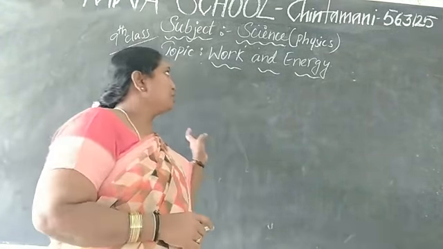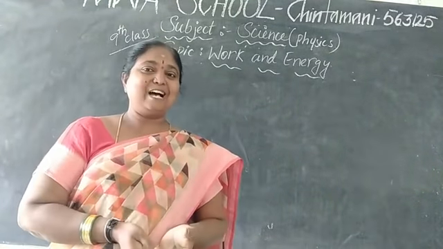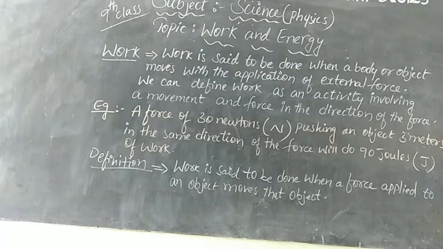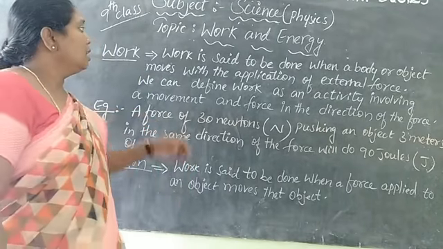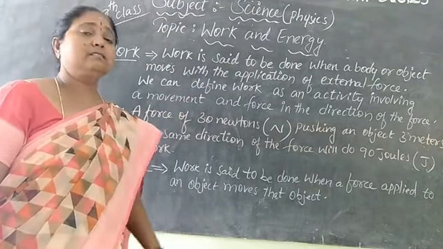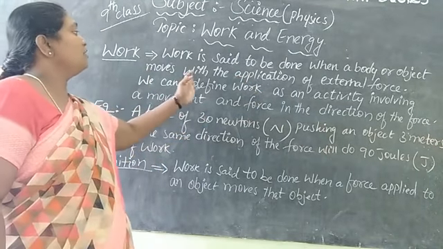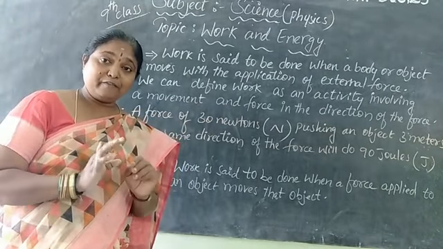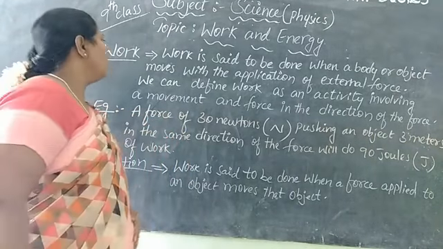Let me see what we mean by work, what the units are, and what the examples are. Now, let me see the definition. What do you mean by work? Work is said to be done when a body or object moves with the application of an external force. So, if I want to do some work, we need some external force.